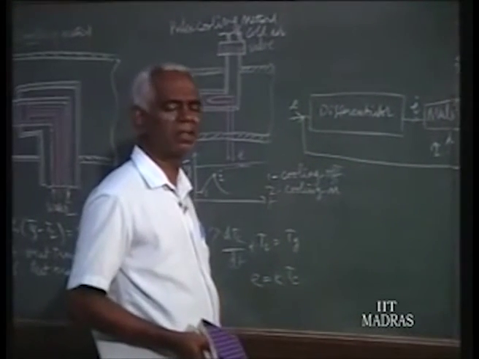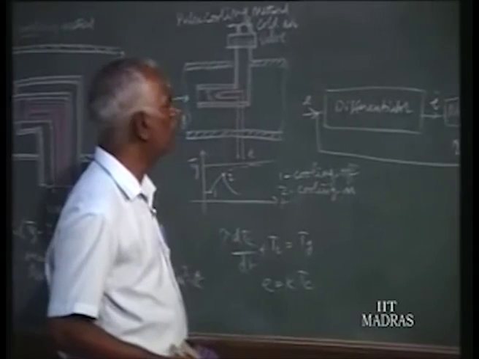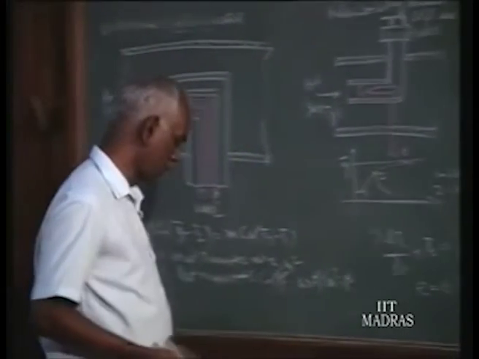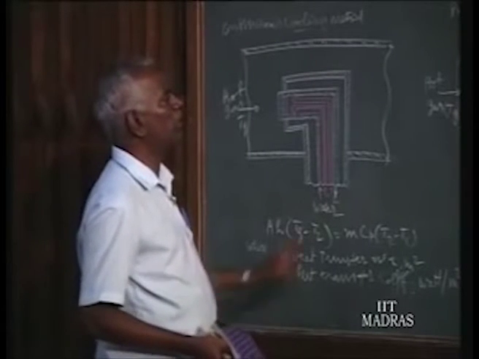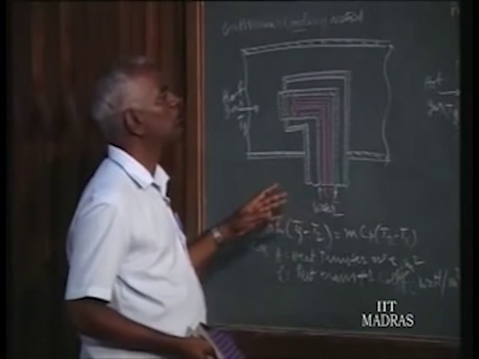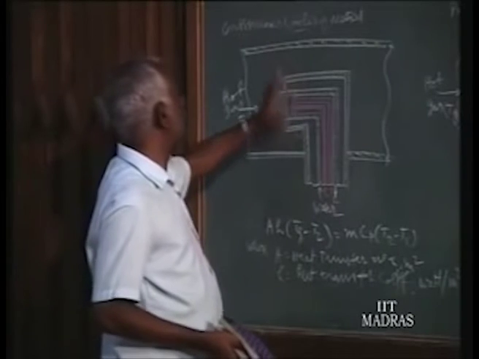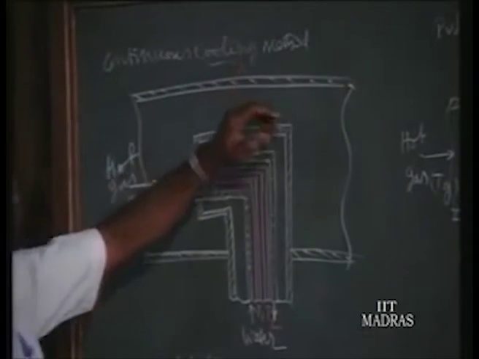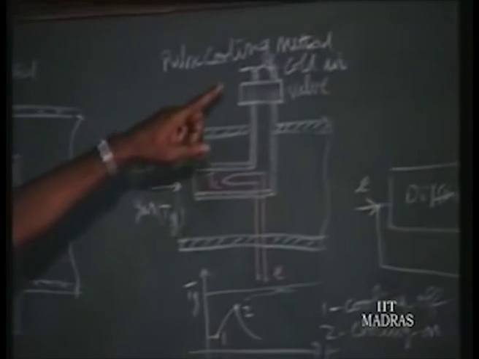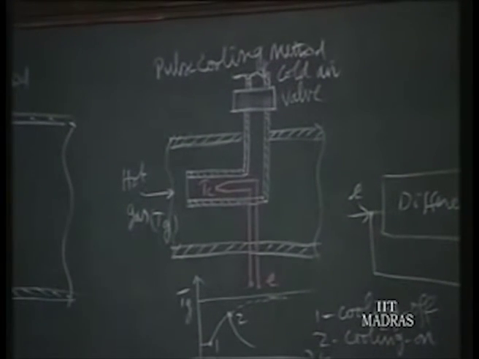Suppose the temperature is so high that one of the thermocouple wires may melt at that temperature, then you can adopt one of the following two techniques. So temperatures higher than the melting point of one of the wires can be measured by adopting either of these two techniques. One is called the continuous cooling method, the other is called the pulse cooling method. These are the two methods available.